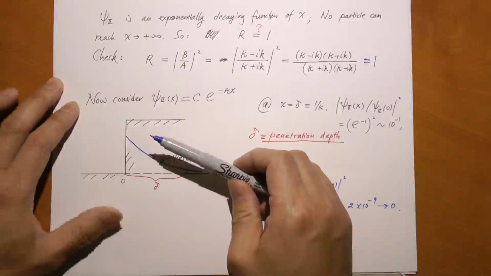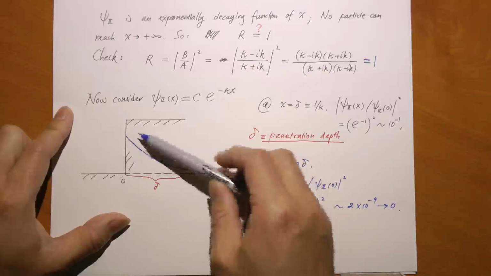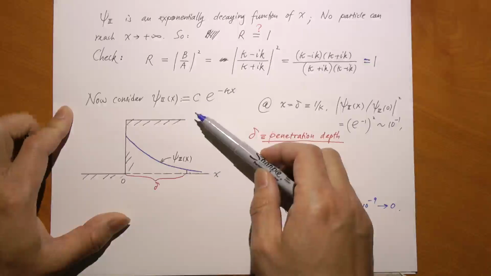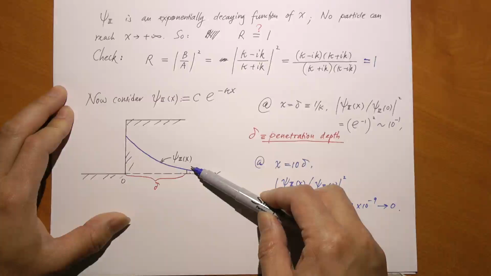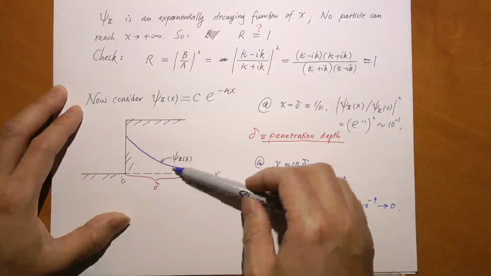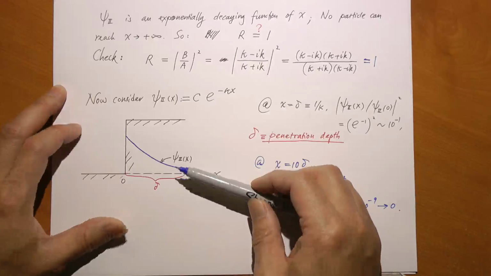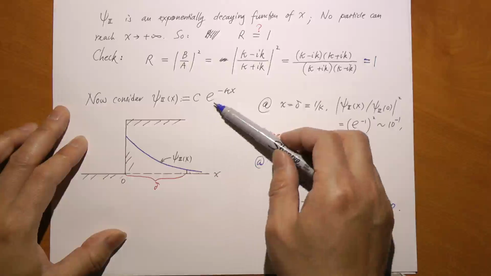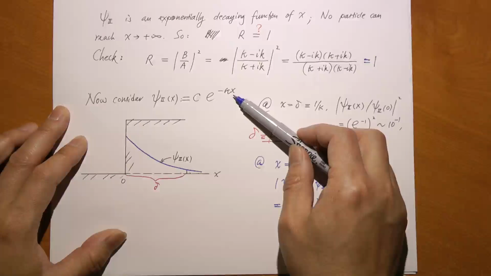Now, let's take a closer look at what happens when a particle makes its way into the second medium. The wave function decays exponentially. So what is the relative chance of finding this particle at a certain distance x into the barrier? The wave function is e to the negative kappa x.